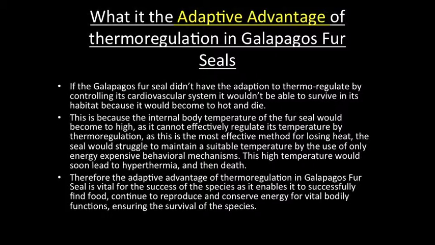able to survive in its habitat because it would become too hot and die. This is because the internal body temperature of the fur seal would become too high, as it cannot effectively regulate its temperature by thermoregulation. As this is the most effective method for losing heat, the seal would struggle to maintain a suitable temperature by the use of only energy-expensive behavioral mechanisms. This high temperature would soon lead to hyperthermia and then death.